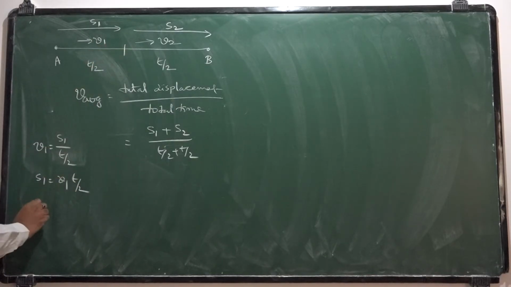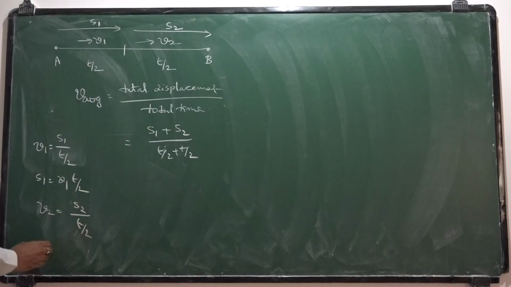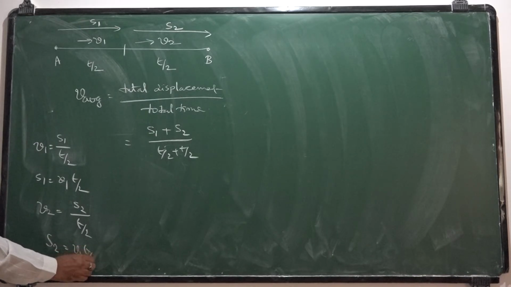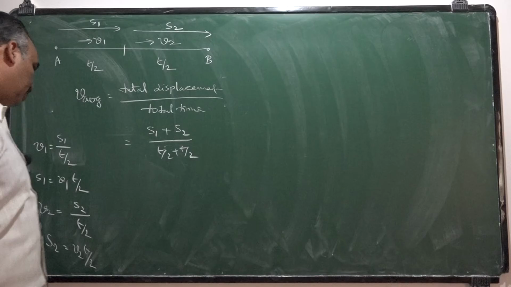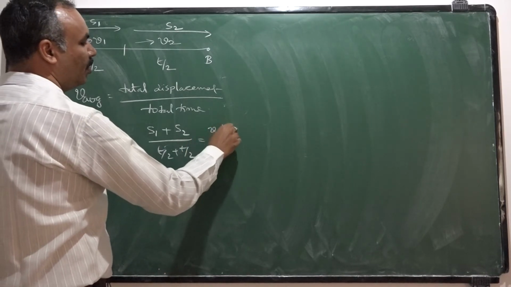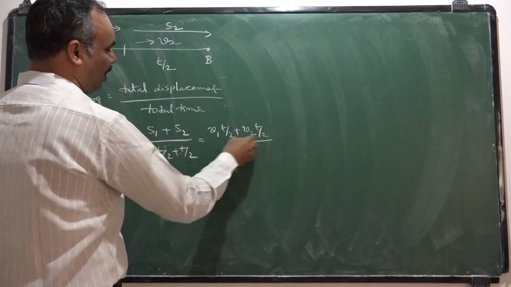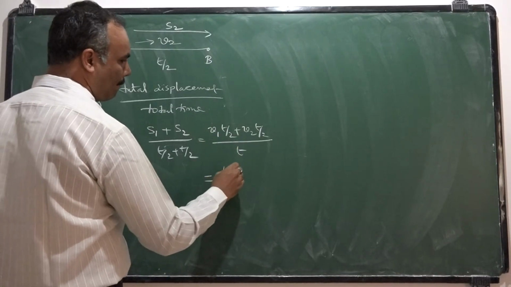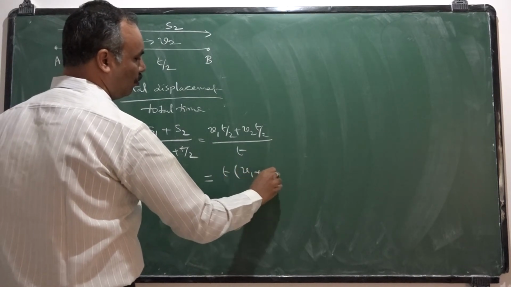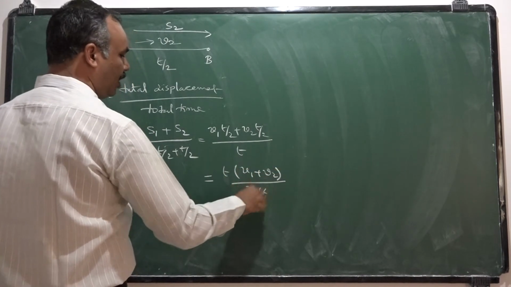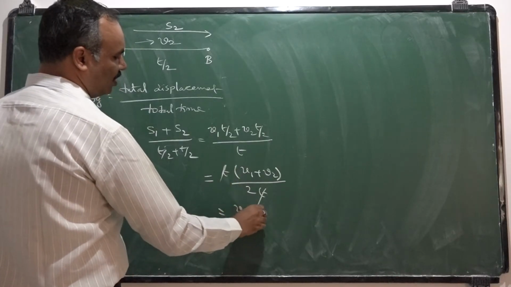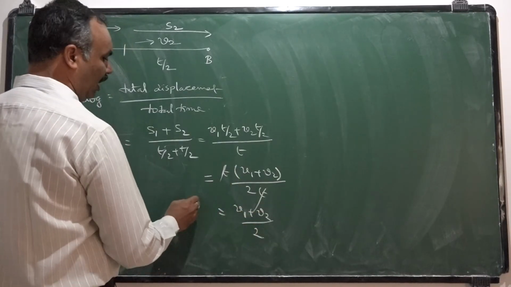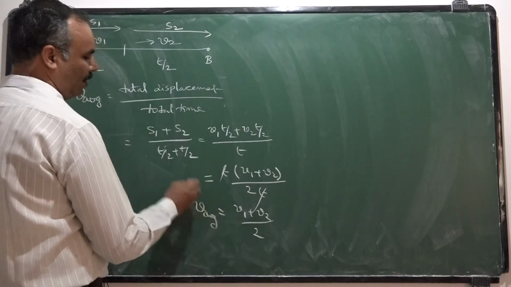Similarly, in the second part of the journey, the velocity V2 is given by S2 by T by 2. So displacement in the second part of the journey is V2 into T by 2. S1 plus S2 means V1 into T by 2 plus V2 into T by 2 by total time T. If I take T by 2 common, T into V1 plus V2 by 2T. T gets cancelled, V1 plus V2 by 2. That is the average velocity in this case.